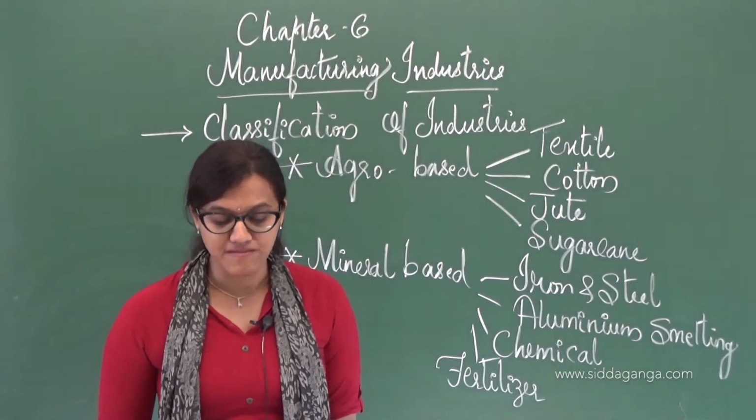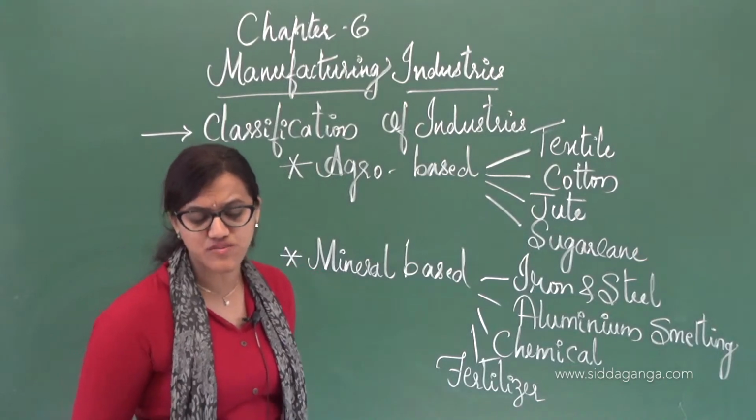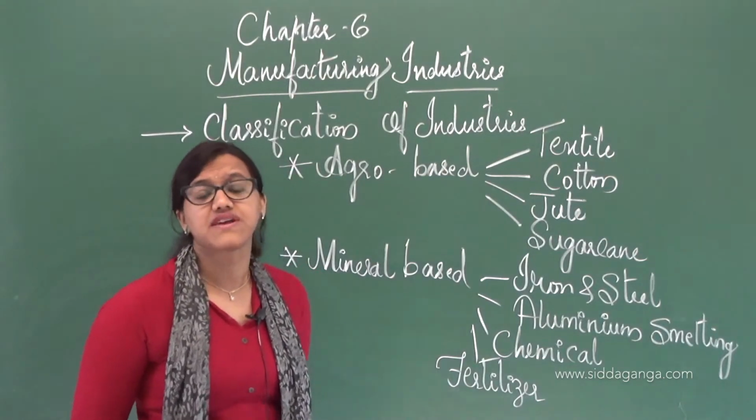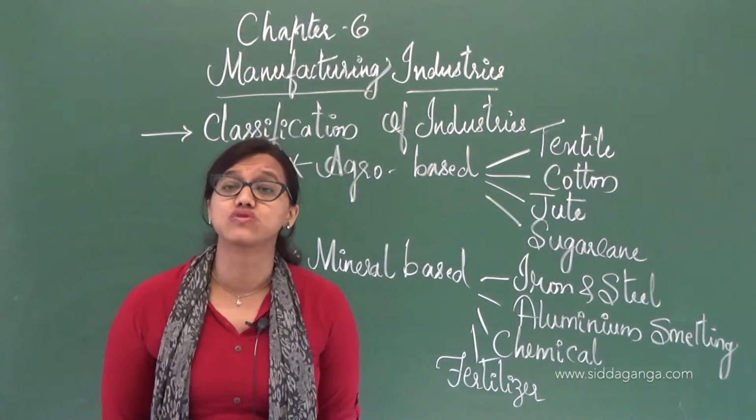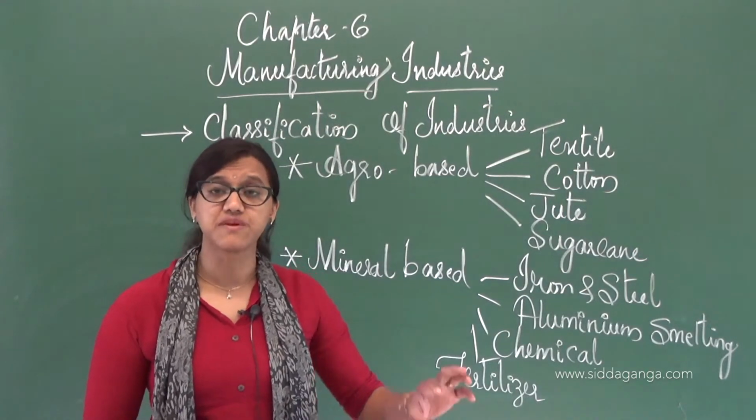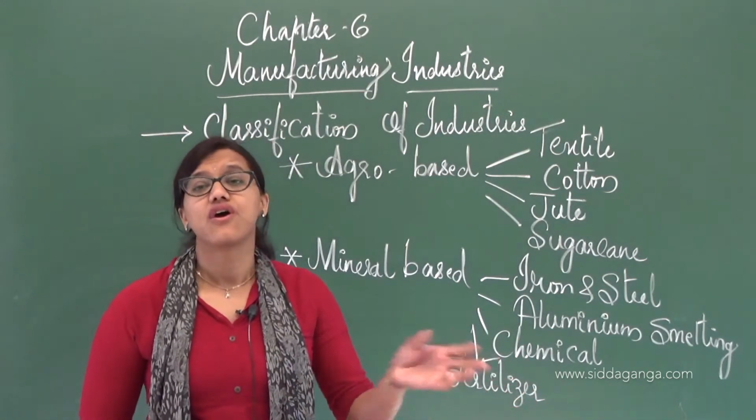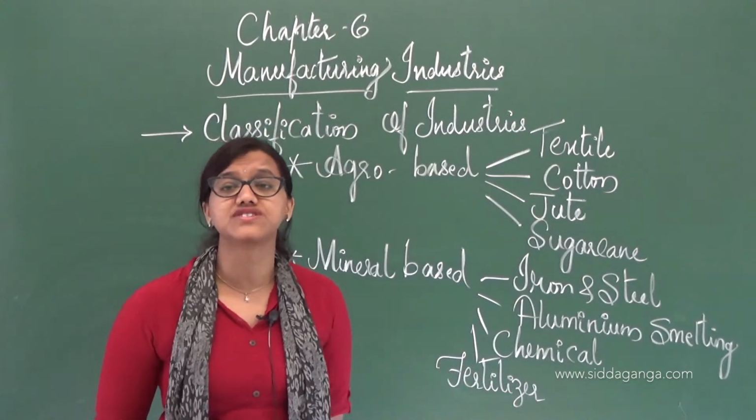Where it has to be located is definitely where transportation can be good, whether it is the transportation of raw material or of finished goods reaching the market.